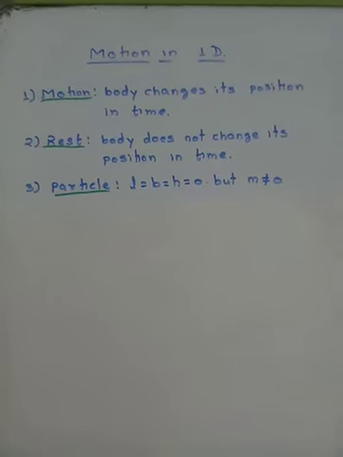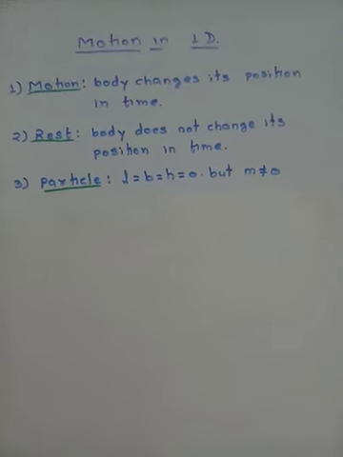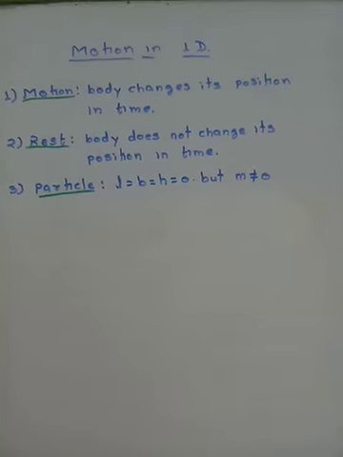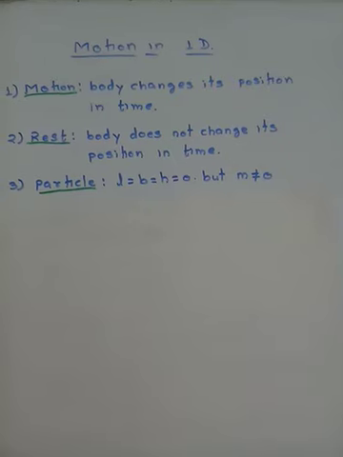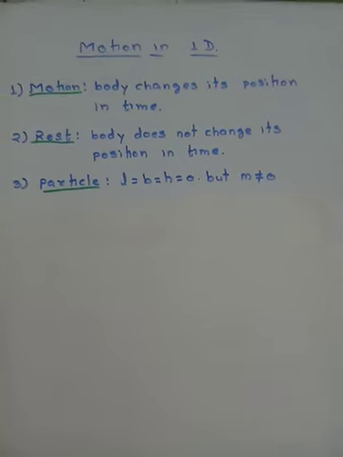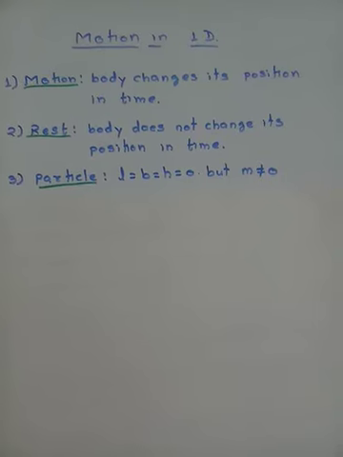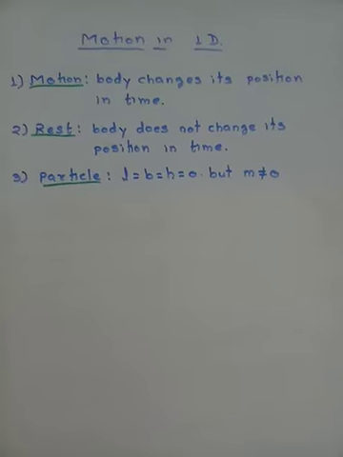My height is 2 meters. Now, how do you see me? Do you see my length or width or height? No, you cannot. Now I will appear to you as a single point. So now you can consider me as a particle.